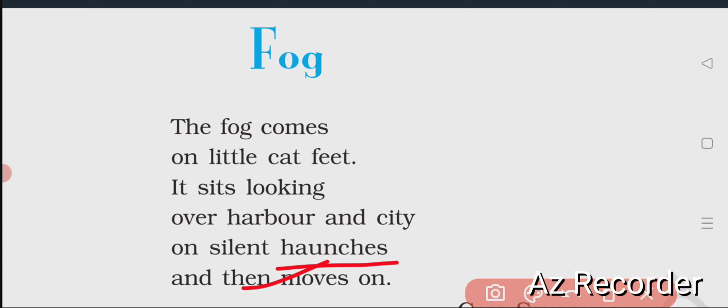The poet has compared fog with a cat's approach. That means it's a metaphor. The poetic device is metaphor here, because the poet has compared fog with the cat's approach. So we can simply call it a metaphor. As the poem shows, there is no rhyme scheme because it is written in free verse.